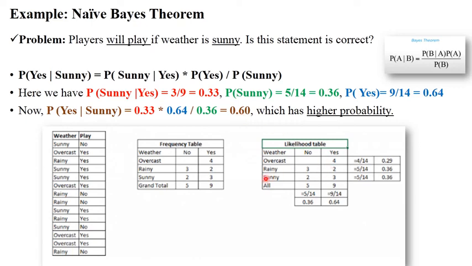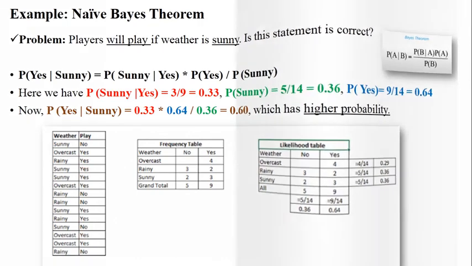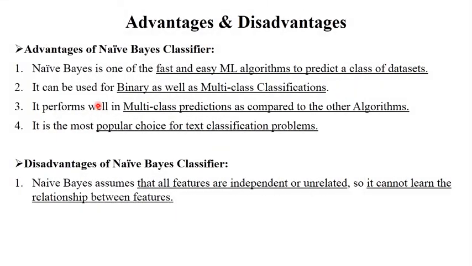Similarly, you should find out probability of rainy weather when the condition is yes, and similarly you should find out the probability of overcast weather when the condition is yes. And from all these three conditions, which is the highest probability? The highest probability is 0.60. So 0.60 is the highest probability, and this probability is there when players will play if weather is sunny. So this statement is correct. So in this way, Naïve Bayes theorem is used depending on the features that are present in the data set. Now the next one is advantages and disadvantages.